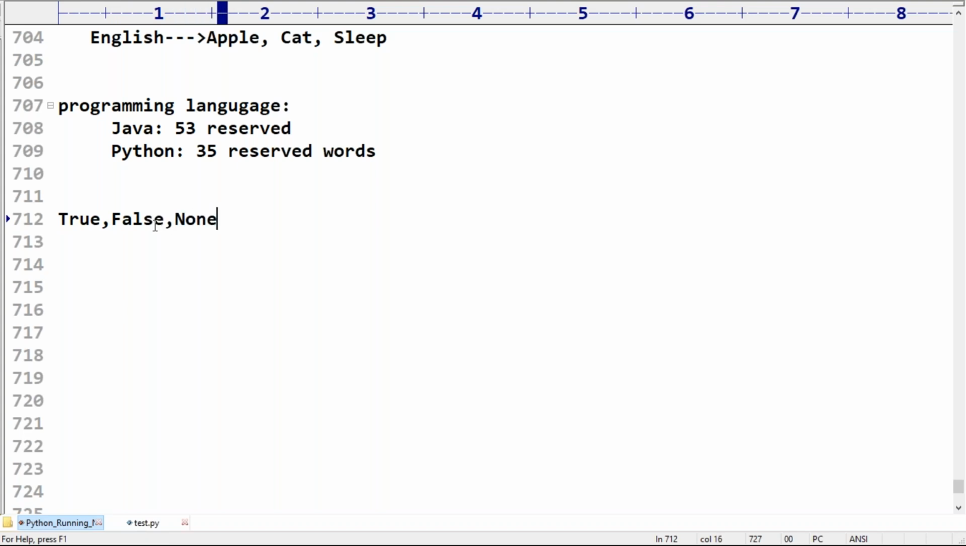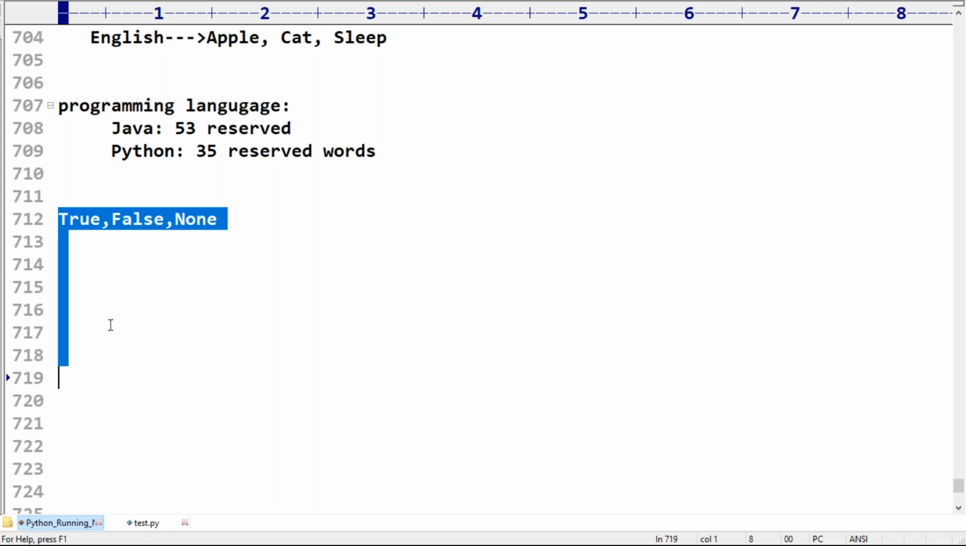Next, None is also there. Sir, while writing these words, don't ask what is the meaning of each word and so on, because understanding these 35 reserved words is nothing but learning Python. In the next 3 to 4 months, what we are going to do is understand these 35 reserved words only.